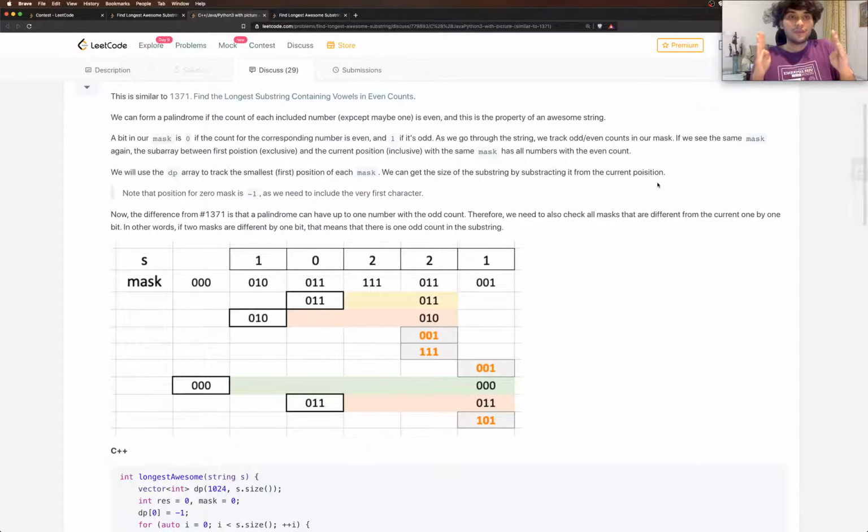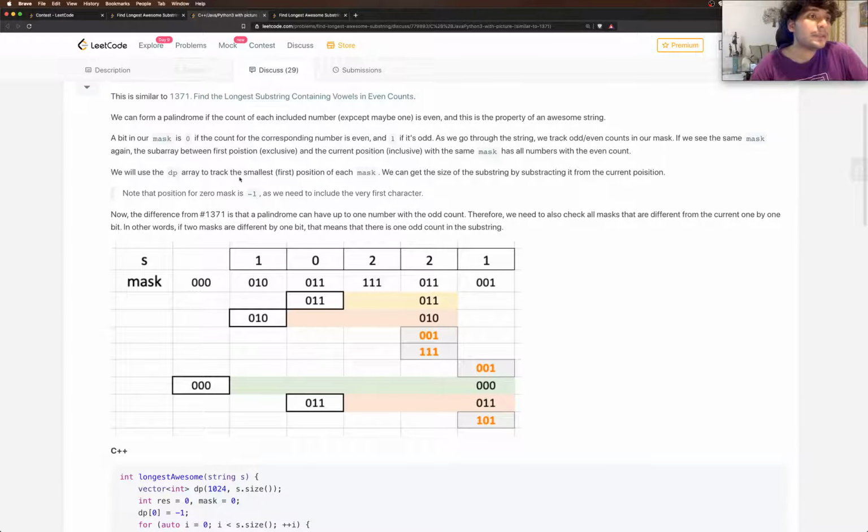So if we have the same mask at two places, then it definitely means that all the numbers occurring between these two places were added an even count. And we can't include the first one because the first index was from all the indices up to that place. So we need to check what happened after that, so only the index after it.